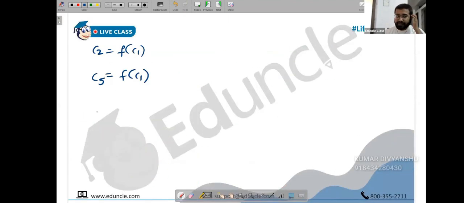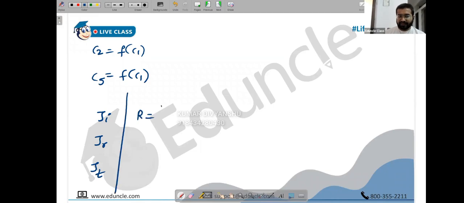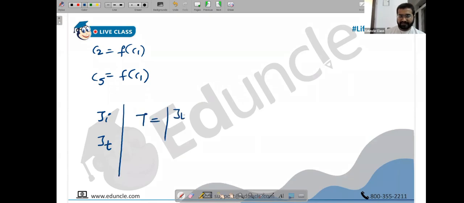Once you are done with that, you will calculate the respective J. First J_I using h square upon 2i times psi star del psi minus psi del psi star. Then you will calculate J_R, then J_T, and then R, which is the magnitude of J_R upon J_I, and T, the magnitude of J_T upon J_I. But here also we can be smart, people. Instead of doing so much, just calculate J_I and J_T, and the transmission coefficient, which is J_T upon J_I.